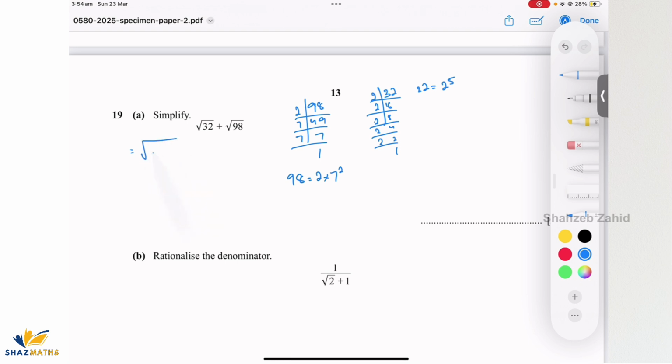So I'm just going to express this in this form now. So square root of 32 is 2 to the power of 4 times 2, plus square root of 98 is 2 times 7 squared, right? So now shift the terms which do have the even power. You can bring them outside. So this becomes 2 squared root of 2 plus 7 square root of 2. So basically 4 root 2 plus 7 root 2. And now take root 2 as common. So 4 plus 7 is 11. So 11 root 2 is the final answer.